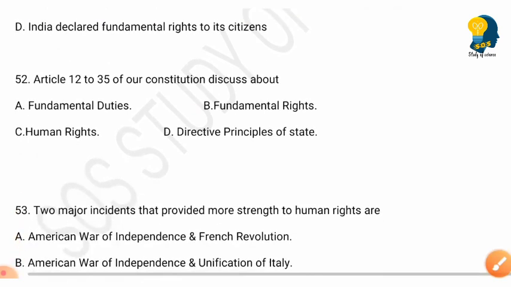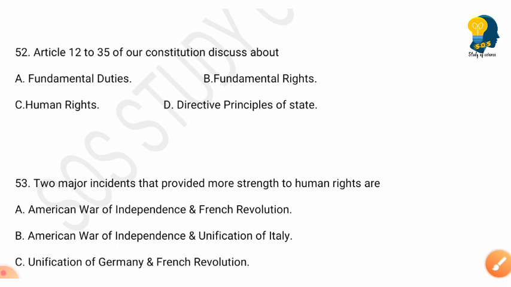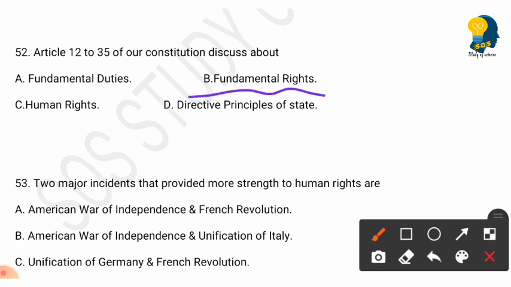Okay. So moving to next question. Article 12 to 35 of our constitution discuss about, and the options are fundamental duties, fundamental rights, human rights, directive principles of state. And the right answer here is fundamental rights. Option B is right answer. Article 12 to 35 of our constitution discuss about the fundamental rights.